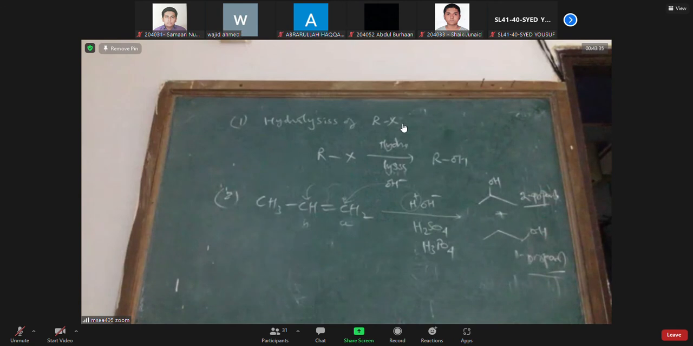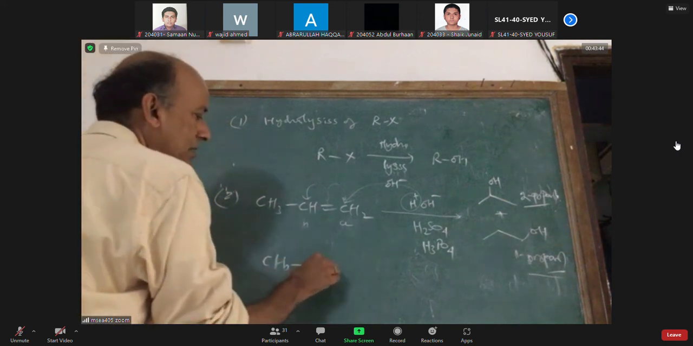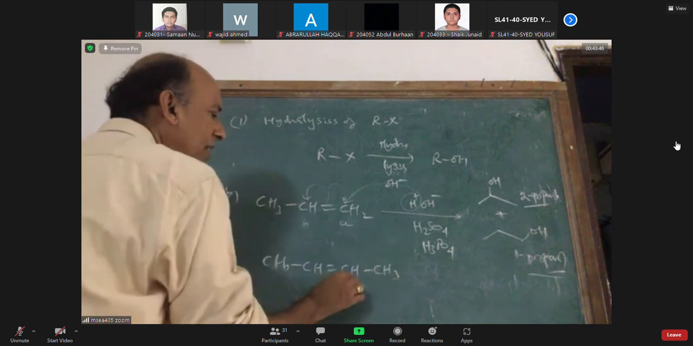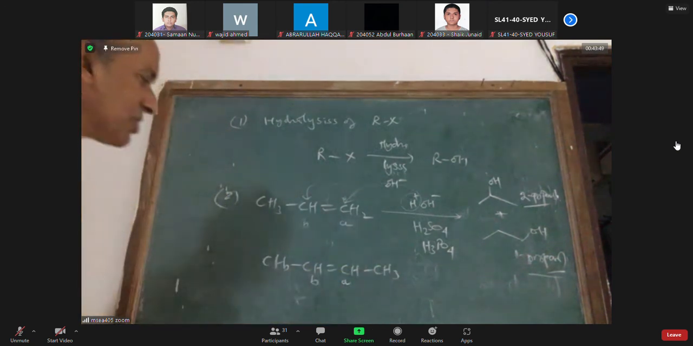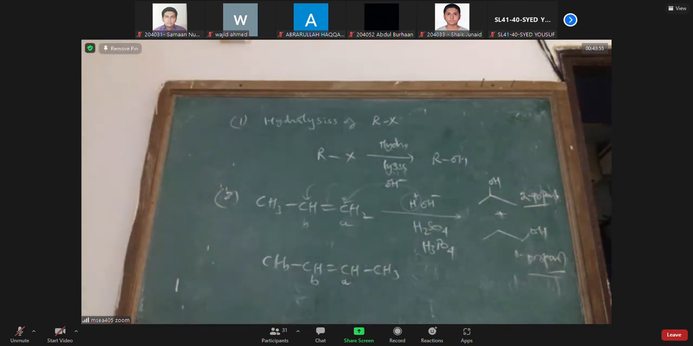So the Markovnikov rule question comes only when the alkene is unsymmetric. If I am taking an alkene like this, then here alpha carbon and beta carbon, which have the double bond, both have the same number of hydrogens, there is no difference. Whether the OH goes to alpha or to beta makes no difference. It is 2-butanol only. Therefore, for symmetric alkenes like 2-butene, there is no Markovnikov rule. Only if the alkene is unsymmetric, then only Markovnikov. Are we clear?